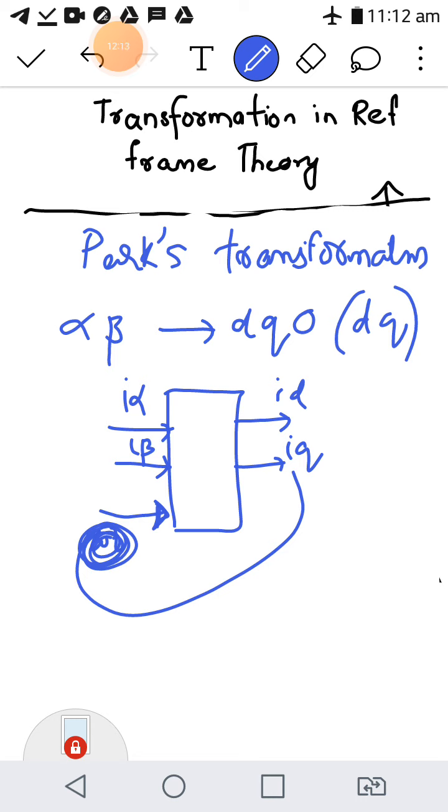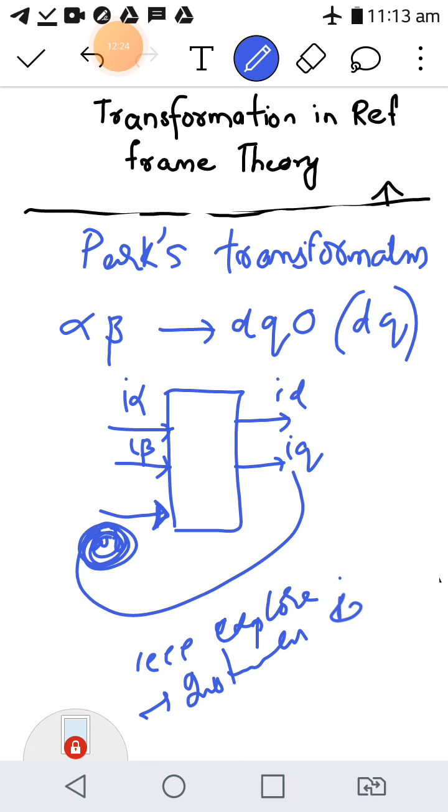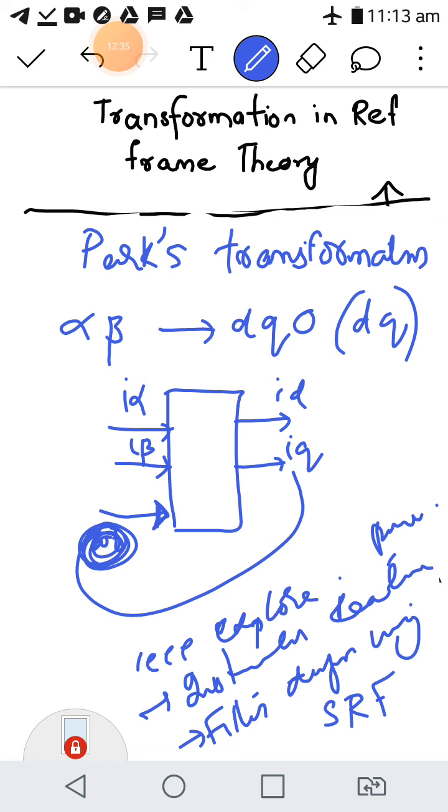If you want to read more, you go to IEEE Xplore and search for instantaneous reactive power theories, or filter design using SRF. SRF means synchronously rotating frame of reference.